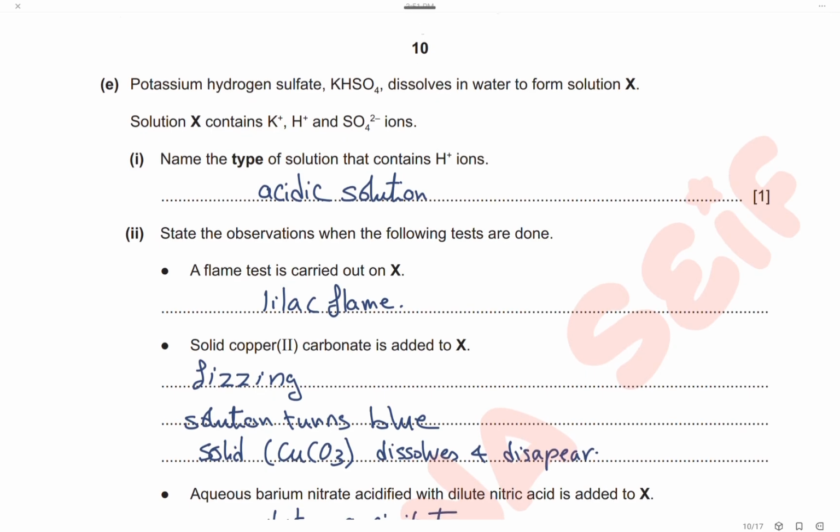Potassium hydrogen sulfate dissolves in water to form solution X. Solution X contains potassium ions, protons, and sulfate ions. Name the type of solutions that contain hydrogen ions. Hydrogen ions or protons are what make the solution acidic, so the type of solution is acidic solution. State the observation when the following tests are done. First, a flame test is carried out on solid X. Solid X contains potassium ions, which give a lilac color flame, so the result here will be lilac flame.